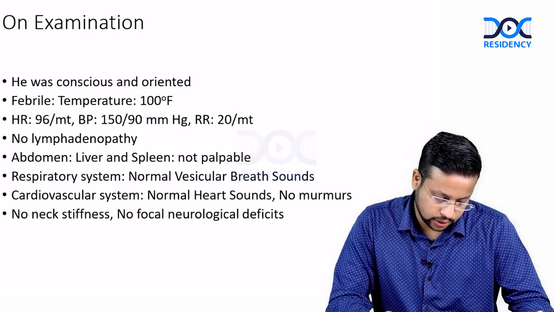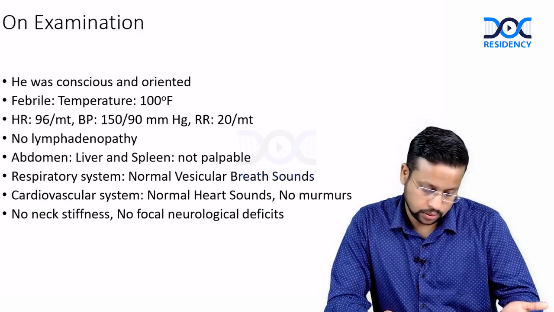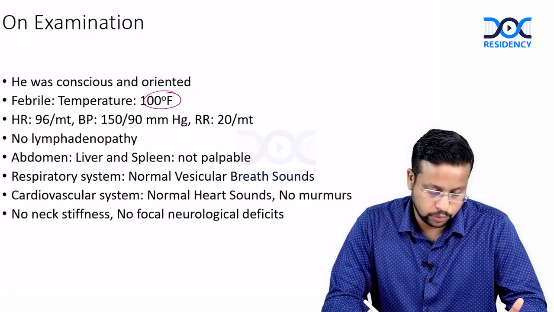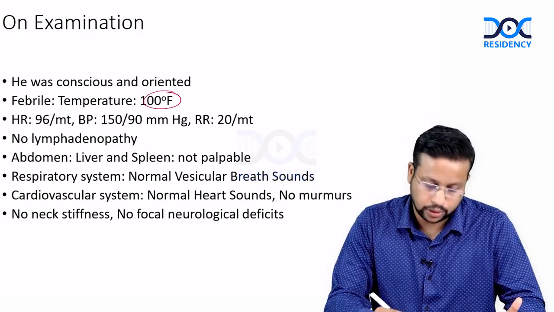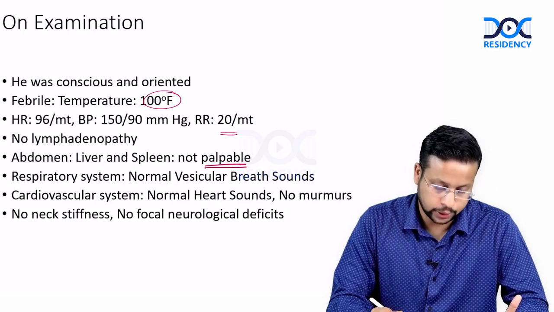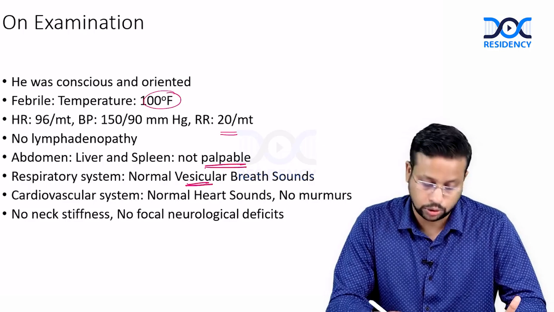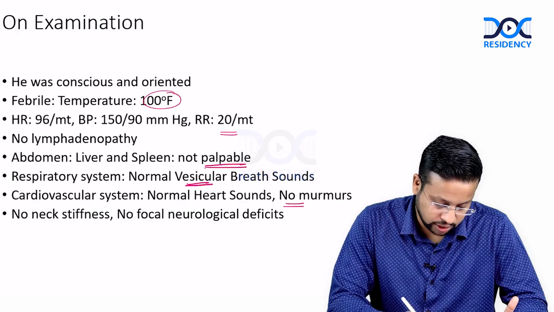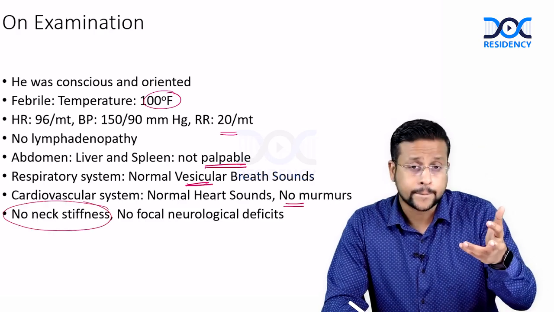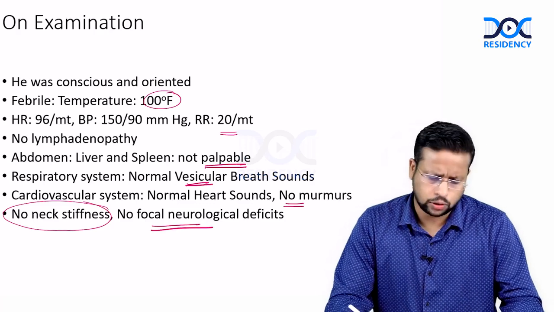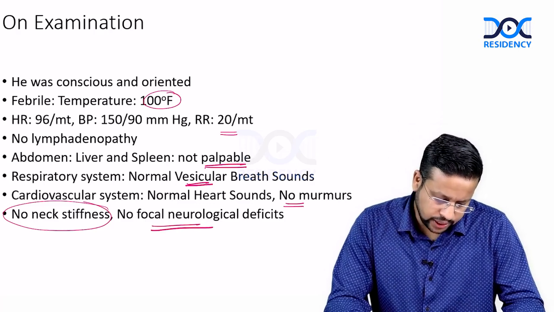On examination, he was conscious and oriented. He was febrile, his temperature was 100. Heart rate 96 per minute, BP 150 by 90, respiratory rate 20. There is no lymphadenopathy, no splenomegaly, no hepatomegaly, normal vesicular breath sounds, no added sounds, no murmurs. Cardiovascular system is normal. There is no neck stiffness. Since the patient has severe headache, meningitis should always be considered. There is no neck stiffness and no focal neurological deficit. So look at the investigations.